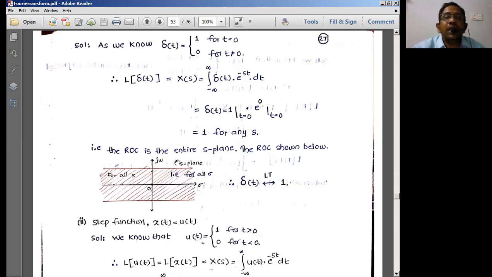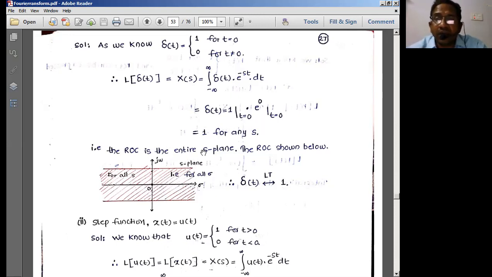It does not lie only at some place. The value is not restricted to some place in the case of the Fourier transforms. So for a Fourier transform to exist, the value should converge over the entire j omega axis. That is the problem with the Fourier transforms.